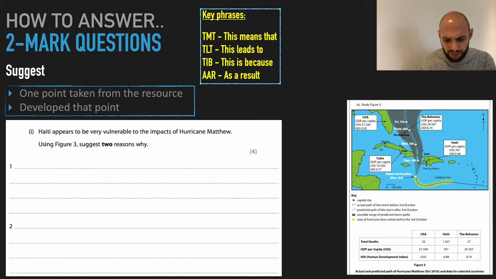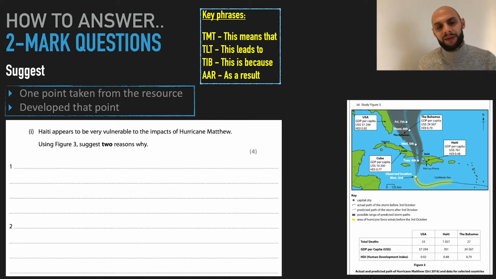So let's do this. Have a look at that figure. I have to take 1 point from it and explain that, develop that. So if I look at them white boxes of each country's information, compare them to Haiti, I can see that Haiti has a lower GDP than the rest of the countries, and it has a lower HDI, Human Development Index. How can I use that as a point to say why it's more vulnerable?